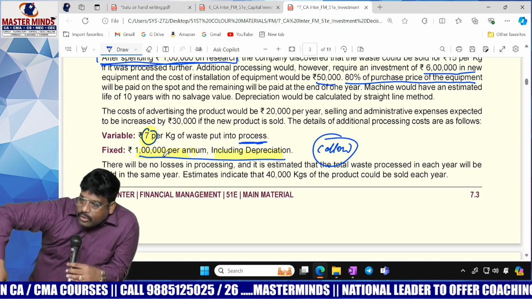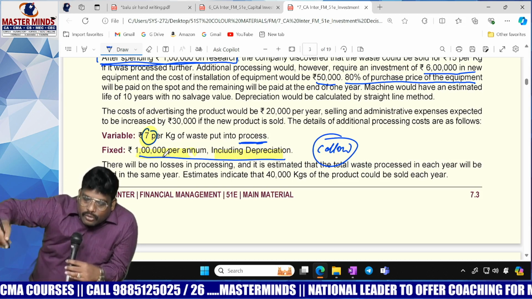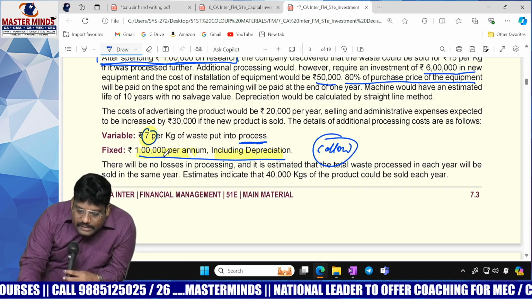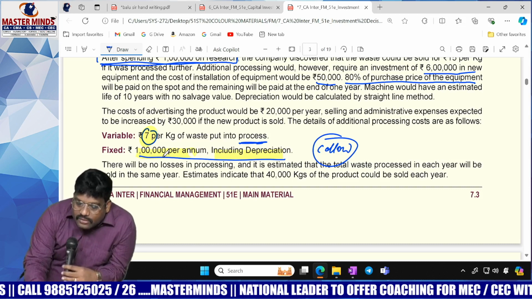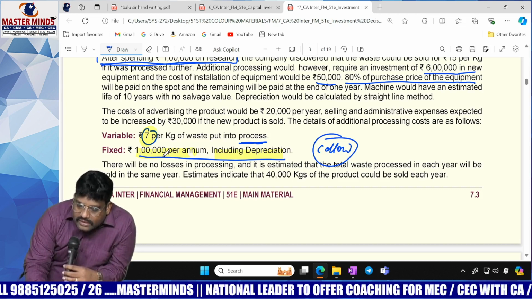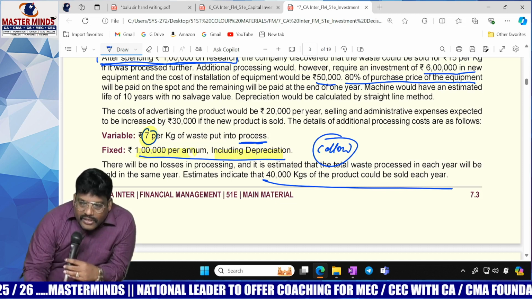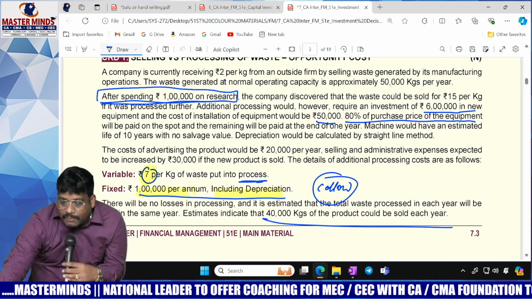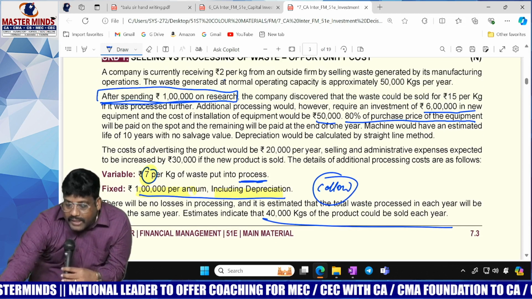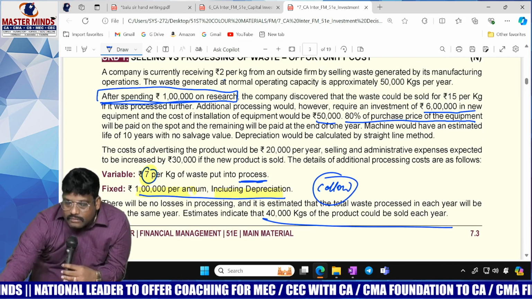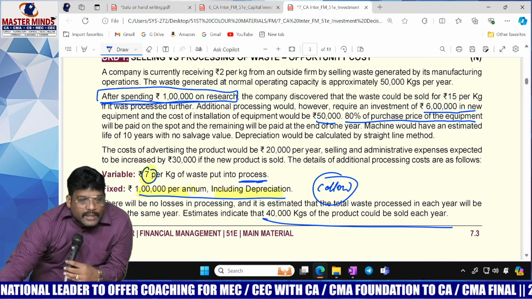And it is estimated that total waste processed in each year will be sold in the same year. Whichever year you process, in the same year you are going to make a sale. And estimates indicate that 40,000 kgs of the product could be sold. Actually, what is the wastage? 50,000. So 50,000 would be your wastage. But actually you are getting how much? 40,000 only. What about the remaining 10,000?